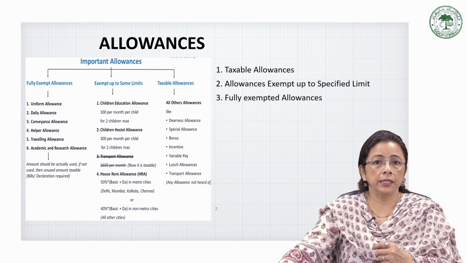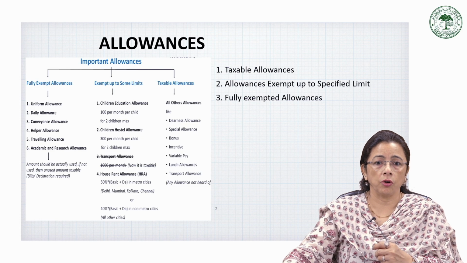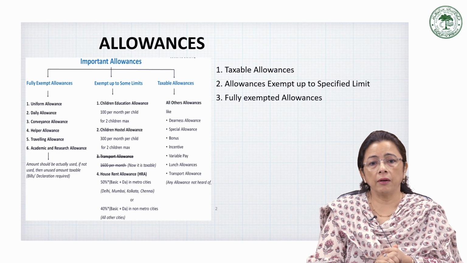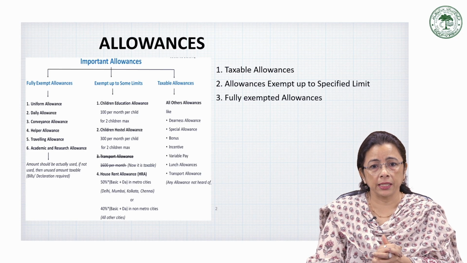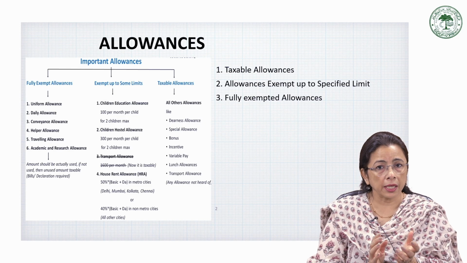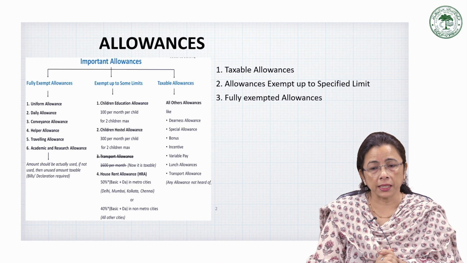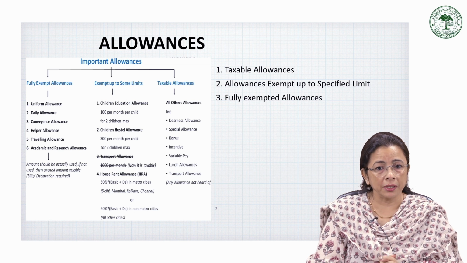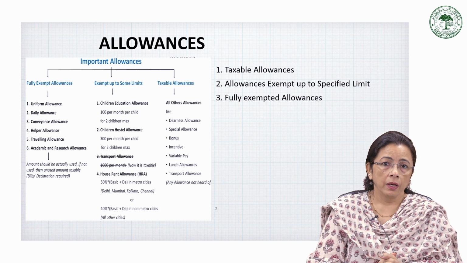Coming to partly exempted allowances, or those exempted up to a specified limit, these allowances are exempted from tax up to a certain limit, as prescribed under Section 10 of the Income Tax Act. Any amount received beyond that limit becomes taxable.